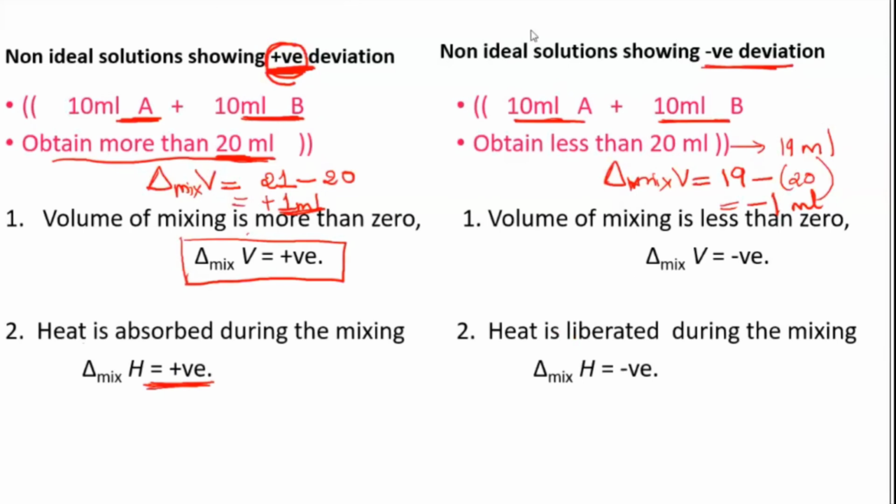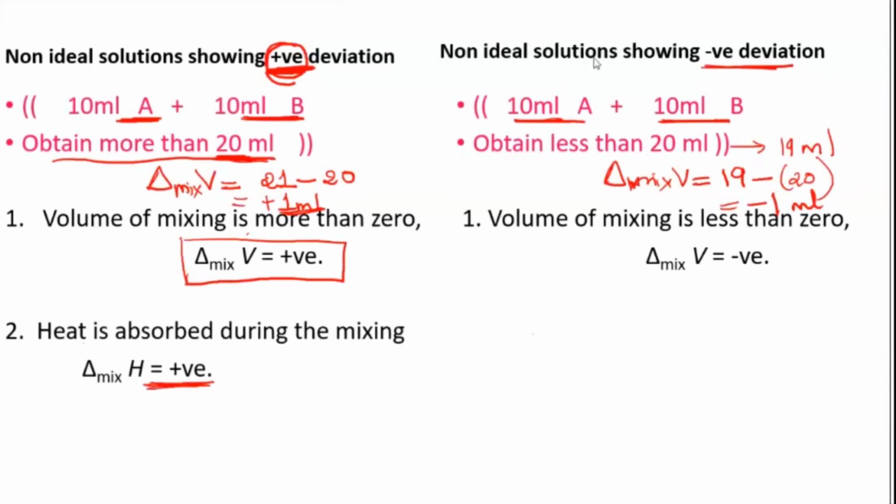So you can quickly make a note of these, students. I want you to write this example because many times in the exam they have asked a question like this: if 10 ml of A is mixed with 10 ml of B, and you are getting less than 20 ml, what kind of deviation is that? This kind of question can be expected. It comes in the 1 mark compulsory part, so there they ask this kind of question.